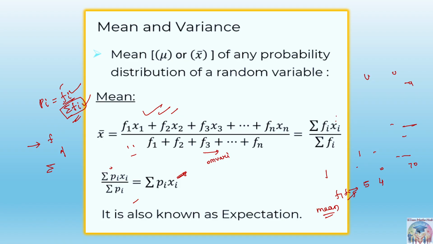So if we do here sigma fi xi upon sigma fi, this value will be 1, and this value will give you nothing but sigma pi into xi. Okay, and that's what I'm saying, you can simply compare like this is the favorable outcomes, and this is the total favorable outcomes upon total sample space.